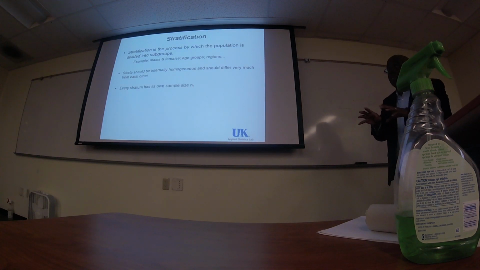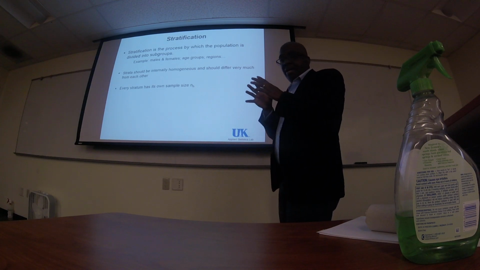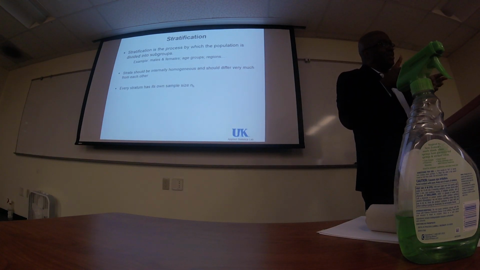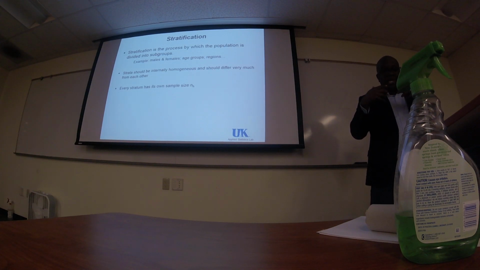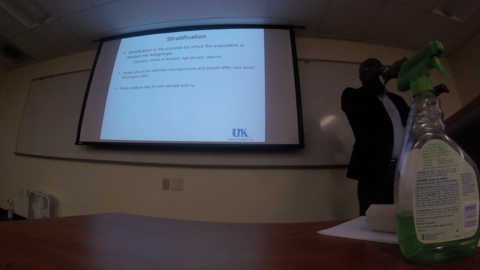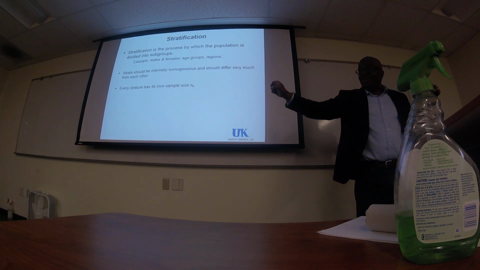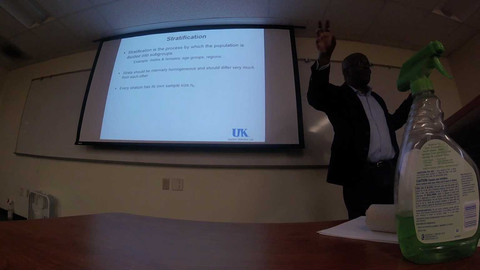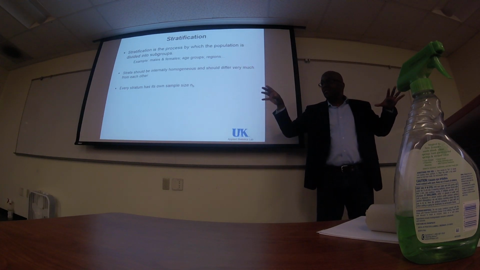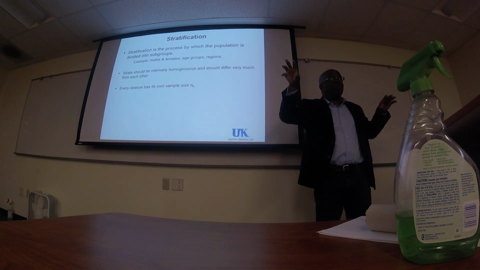This is very important because this is what will create the effect on our standard error, because we separate the groups and we take a sample of each of the groups. Since we expect each group to be homogeneous, the variance of each group will be smaller.